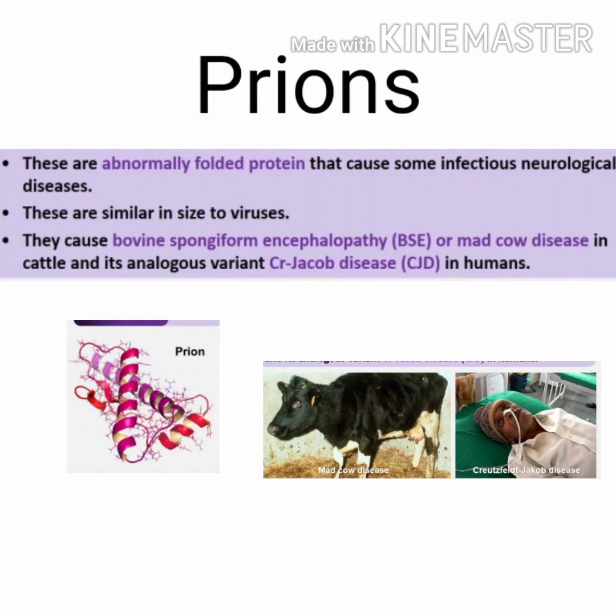Next comes the last group of organisms, the prions. These are abnormally folded proteins that cause some infectious neurological diseases. Prions are similar in size to viruses. They cause bovine spongiform encephalopathy, BSE or mad cow disease, in cattle and its analogous variant Creutzfeldt-Jakob disease, that is CJD, in humans.